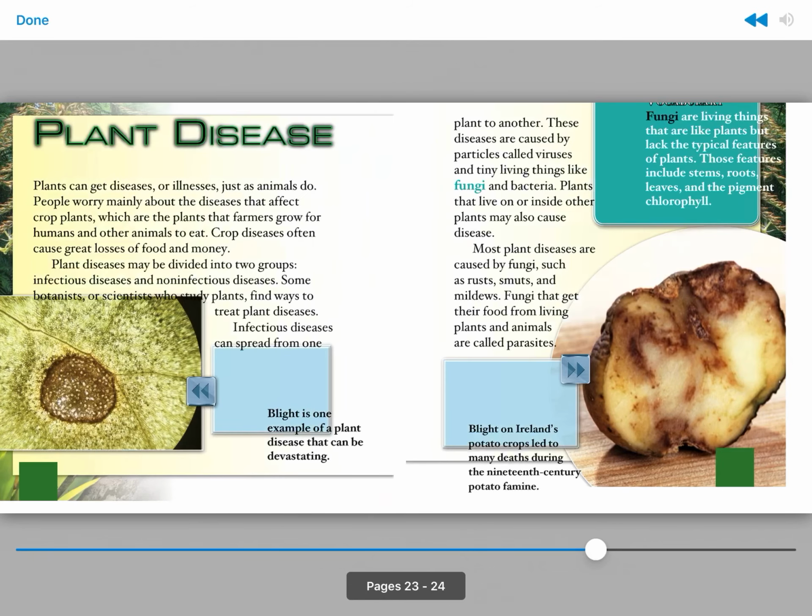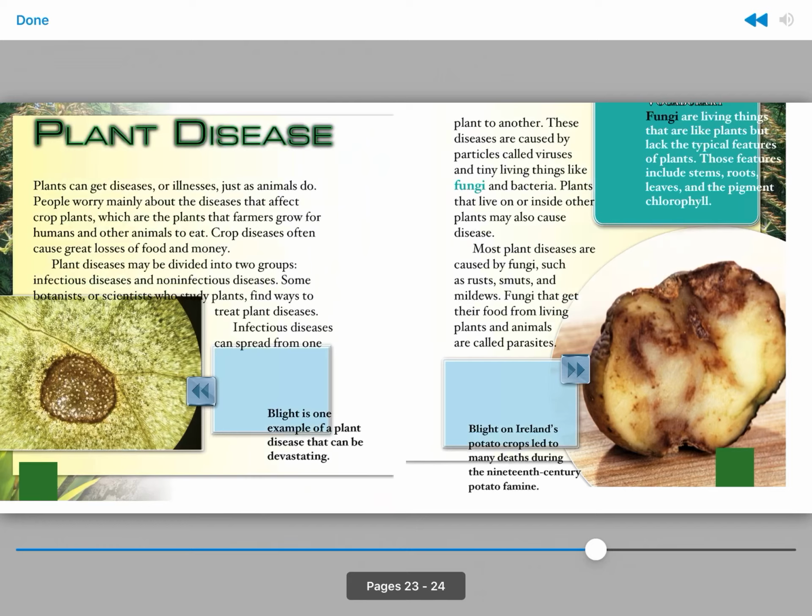Plant disease. Plants can get diseases or illnesses just as animals do. People worry mainly about the diseases that affect crop plants, which are the plants that farmers grow for humans and other animals to eat. Crop diseases often cause great losses of food and money. Plant diseases may be divided into two groups: infectious diseases and non-infectious diseases. Some botanists, or scientists who study plants, find ways to treat plant diseases.